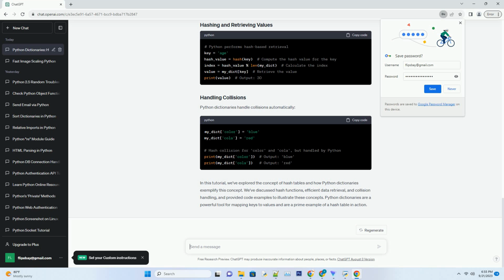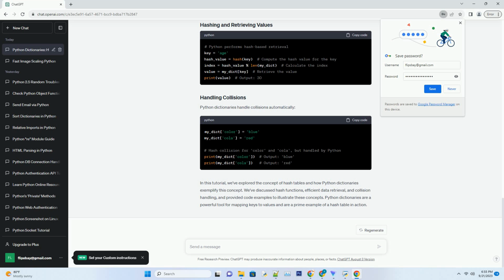Collision handling: collisions occur when two different keys produce the same hash value. Python uses techniques like open addressing and linked lists, for Python 3.6 and later, to handle collisions. Load factor: dictionaries have a load factor, which determines when they should be resized. When the number of items in the dictionary exceeds a certain threshold, the dictionary is resized to maintain efficiency.